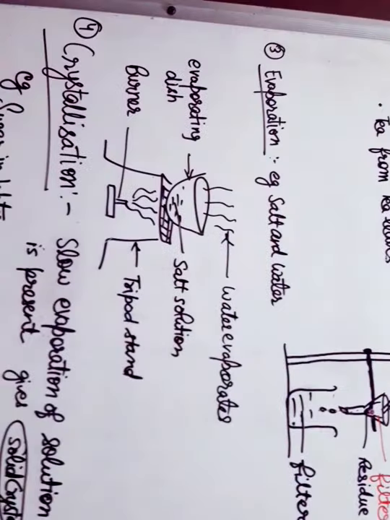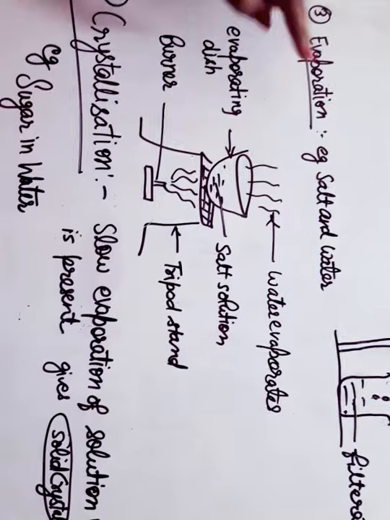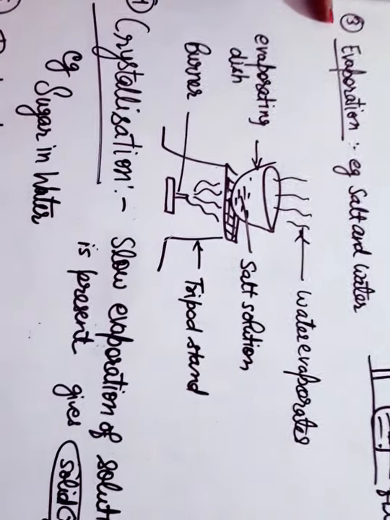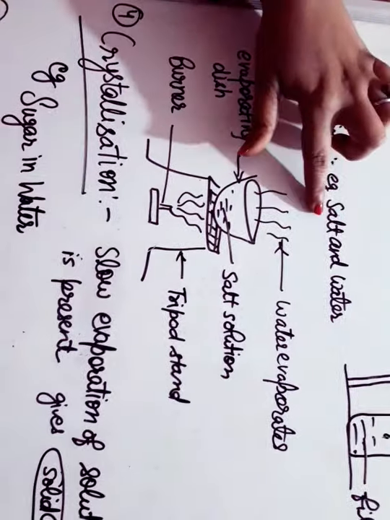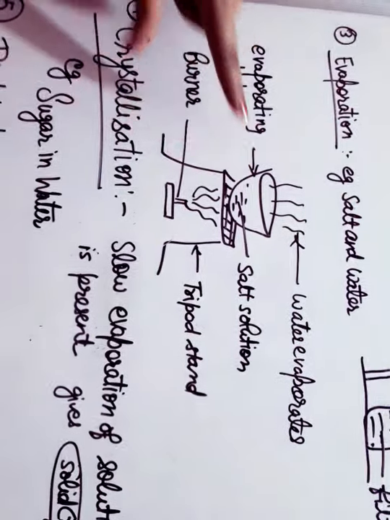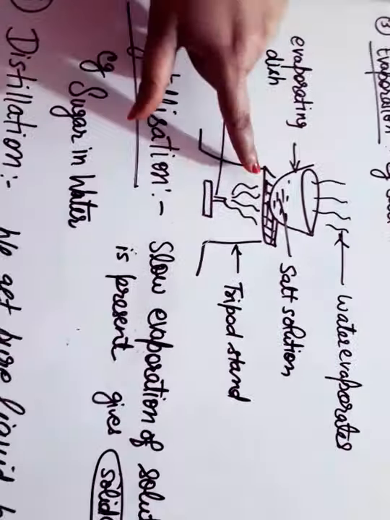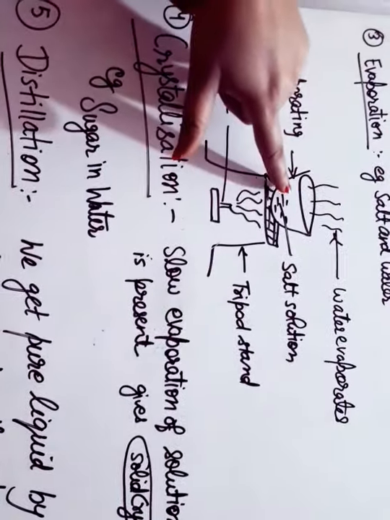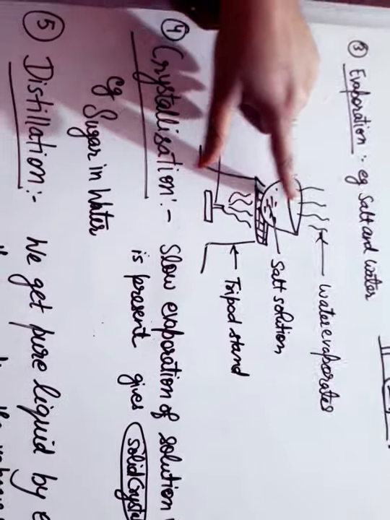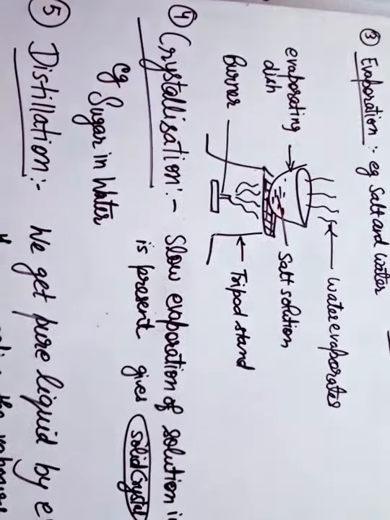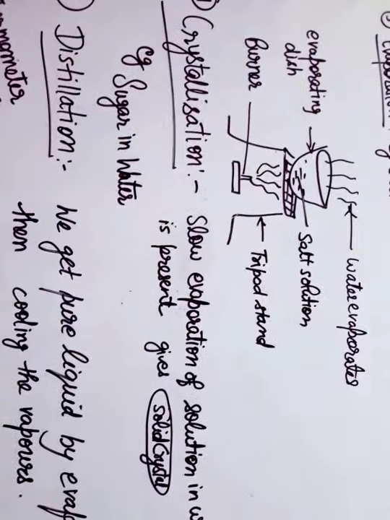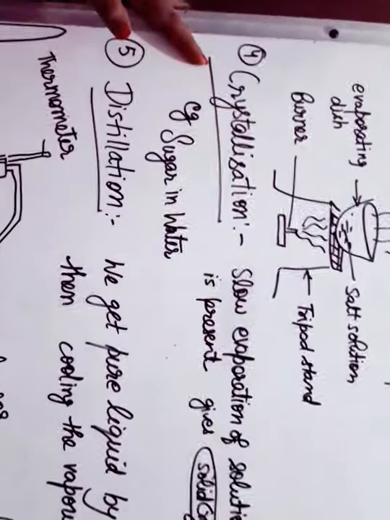The next method is the evaporation method. For example, a salt and water mixture can be separated by evaporation. We take the salt and water mixture in an evaporating dish, on a wire gauze, and with the help of a burner we heat the salt solution. Water evaporates and salt remains behind, and hence the salt is separated from the salt water mixture.